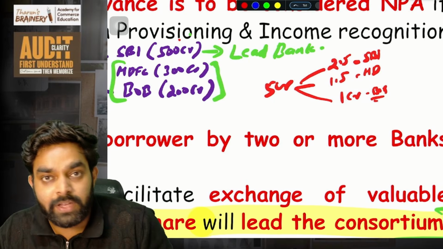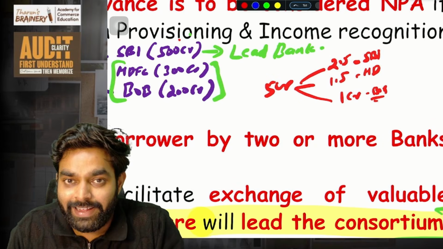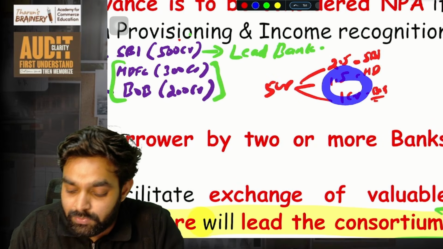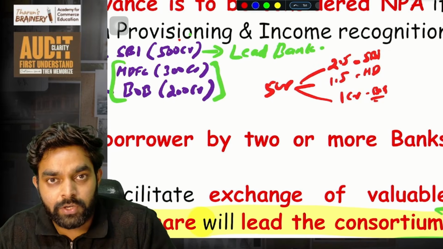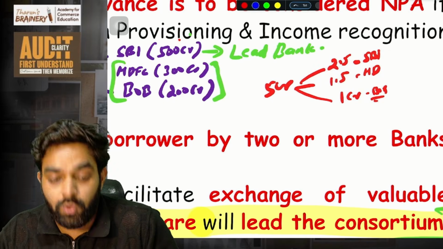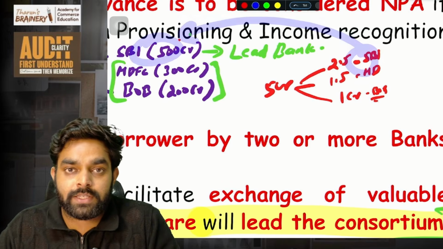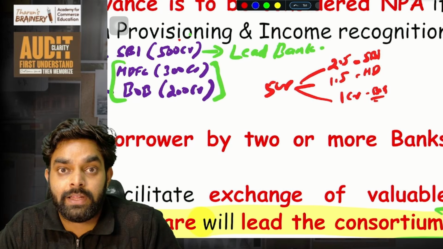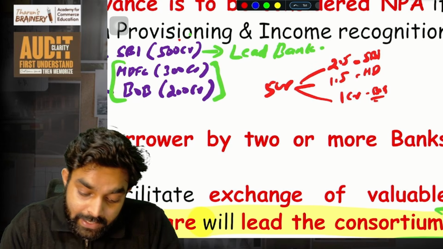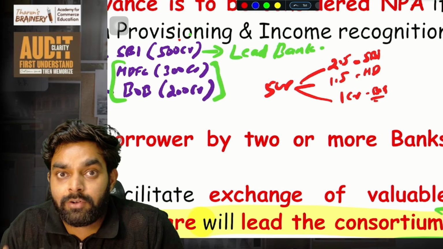There is a very big problem in this. Sometimes SBI will not give this 1 crore to HDFC or Bank of Baroda. It is SBI's duty to do that, but sometimes SBI will not do it. In SBI's books, I have paid the proper money, and my asset classification will be proper. But these people have not received money from my payment. In that case, in these people's books, my account will be turned into NPA if 90 days later they have not received any credit.